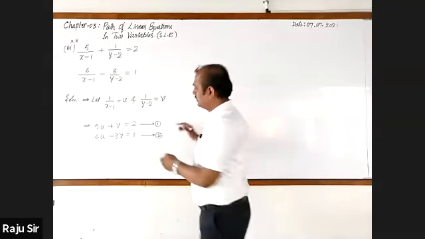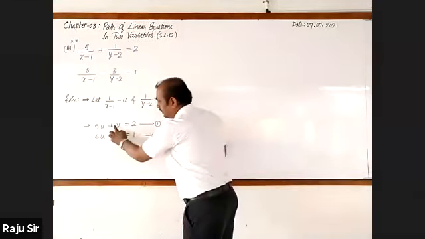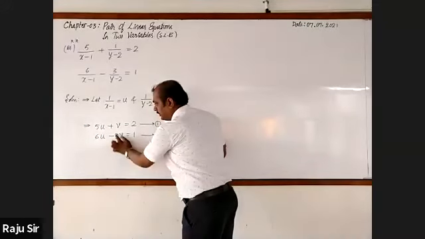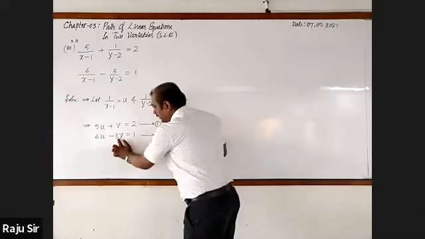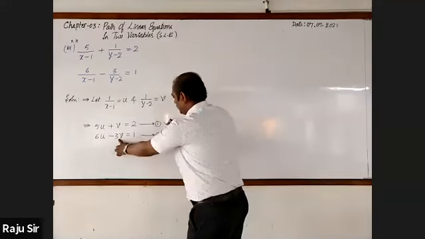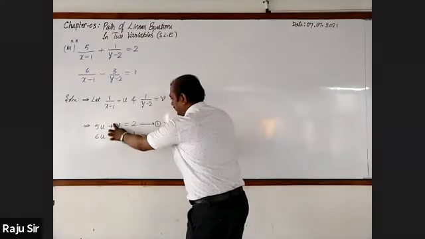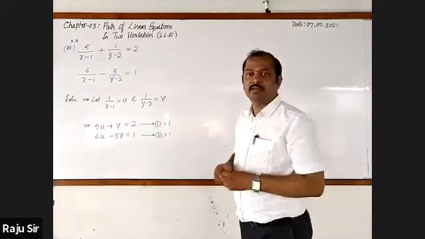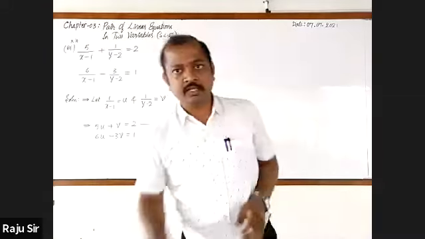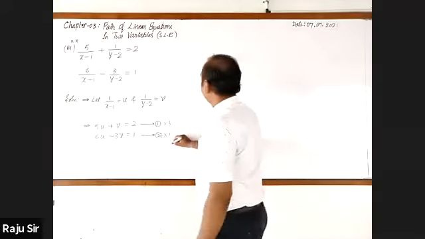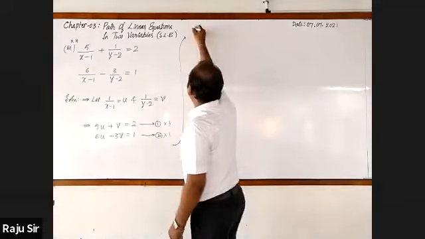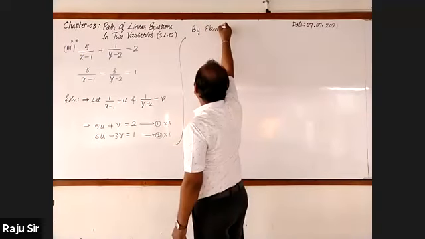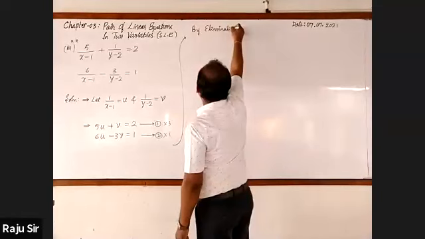Sir, multiply by 3 to the first equation and by 1 to the second, since we have v here and 3v there. So let us multiply this by 3 and this by 1. It will be easy. Got it? Continue, by elimination method.